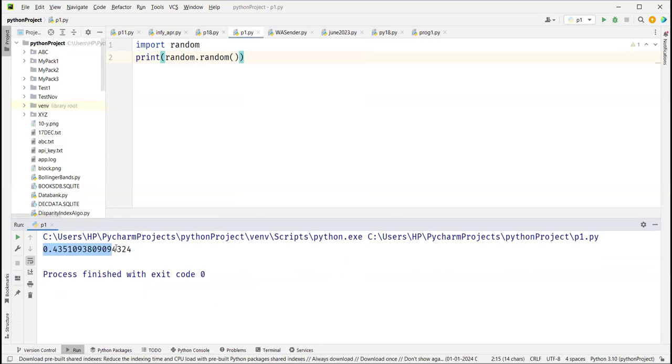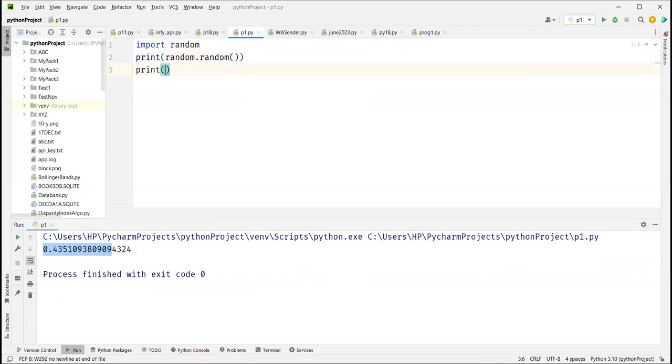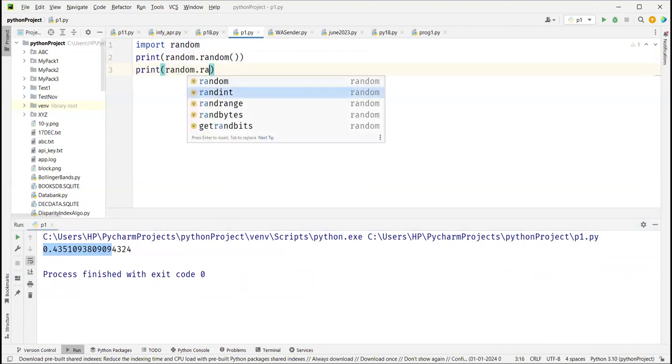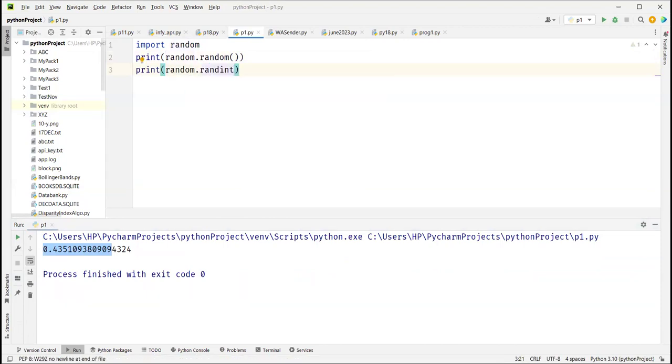Now we have another function, print random.randint. randint generates random integer values, but we have to give the range. I'm saying I want a random number between 100 and 1000.